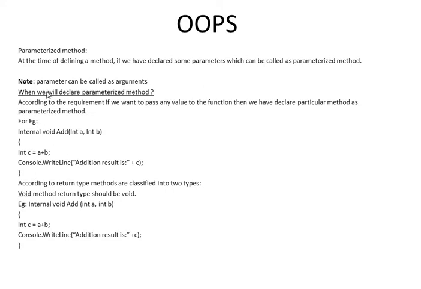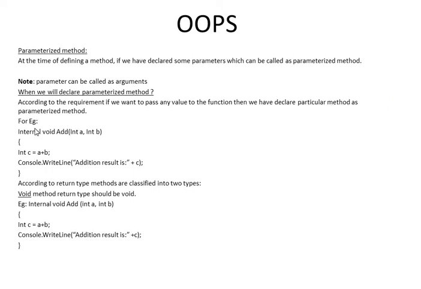So here we see, we declare a parameterized method according to the requirement. As we work in programming to develop a project, we need to write groups of statements, we need to prepare the code in C#.NET. Why do we write the code? We are achieving some particular task as per the project requirement. According to the requirement, if we want to pass any value to that function from outside, from another class or another function, then we have to declare that method as a parameterized method.